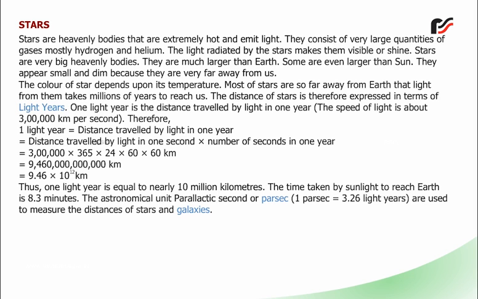Thus, 1 light year is equal to nearly 10 million kilometers. The time taken by sunlight to reach Earth is 8.3 minutes. The astronomical unit and parallactic second or parsec, where 1 parsec is equal to 3.26 light years, are used to measure the distance of stars and galaxies.